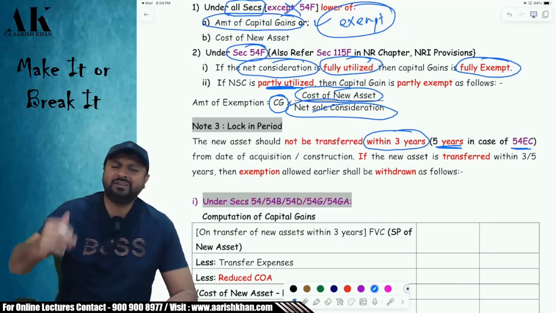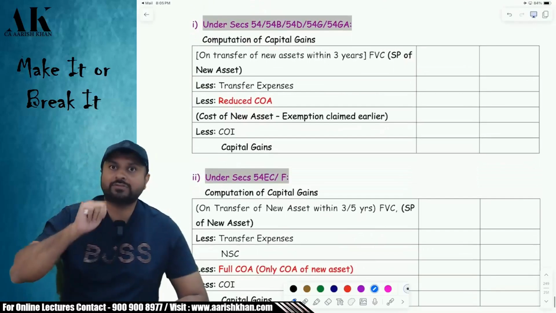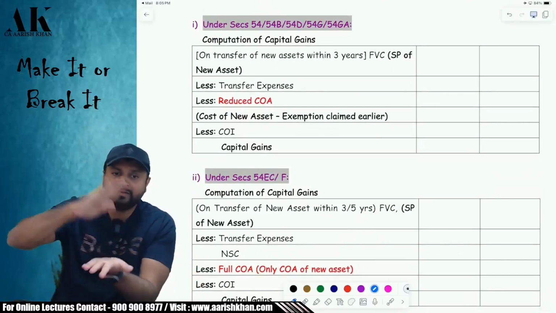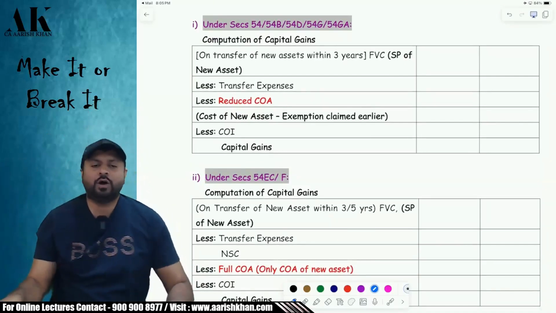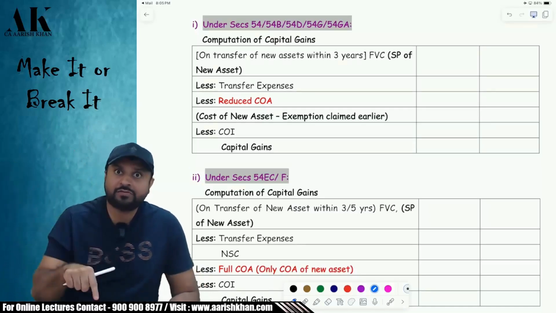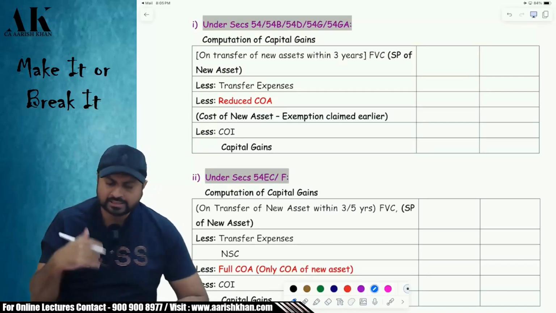Sir, what will happen if I transfer within 3 years? Then you have to pay 2 types of tax. One, the old capital gains which was exempt will be reversed. And on the new asset which is sold, you also have to pay capital gains. Is it clear or not? The old exemption will be reversed for violating the provision and the new capital gains will be charged for selling the asset. Sir, how will that be charged?